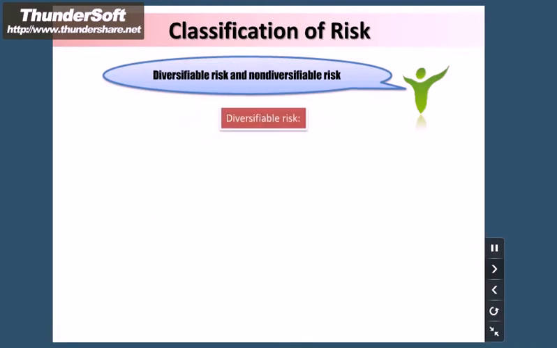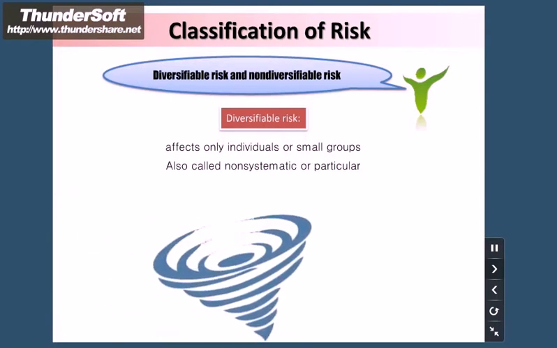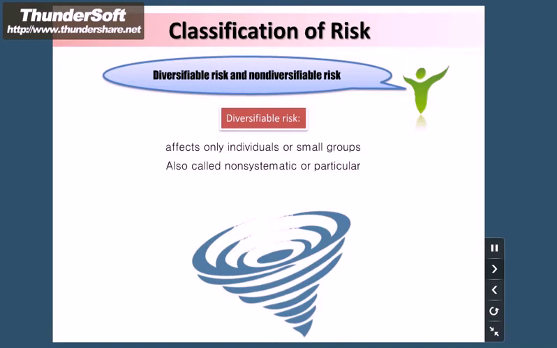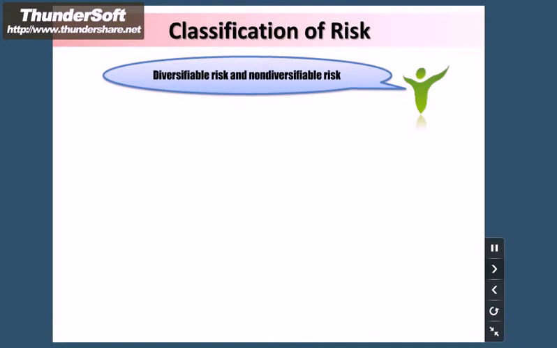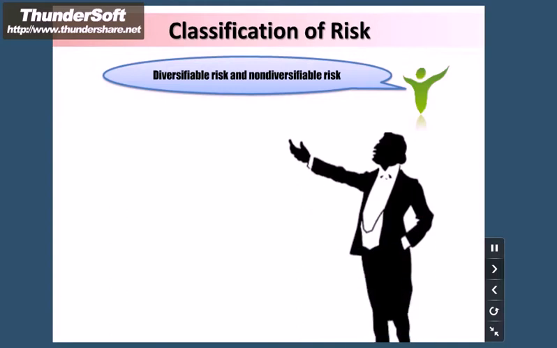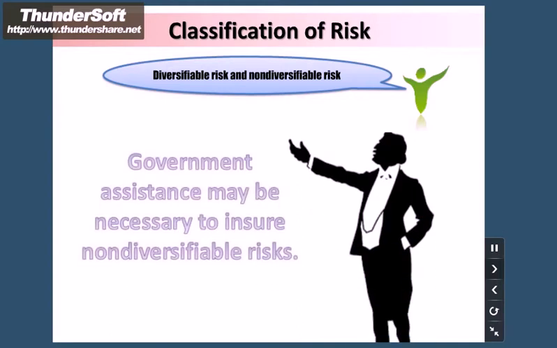Non-diversifiable risk affects the entire economy or large numbers of persons or groups within the economy. Also called systematic risk or fundamental risk. For example, hurricane. Government assistance may be necessary to insure non-diversifiable risks.